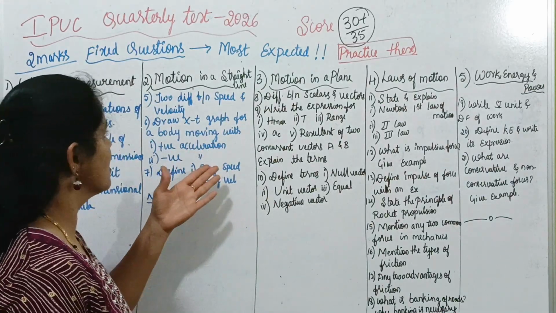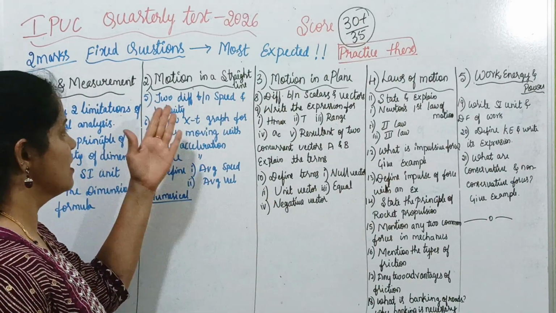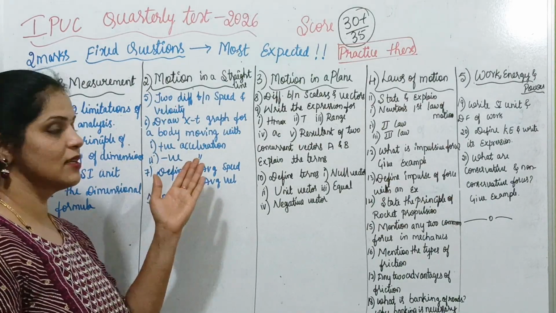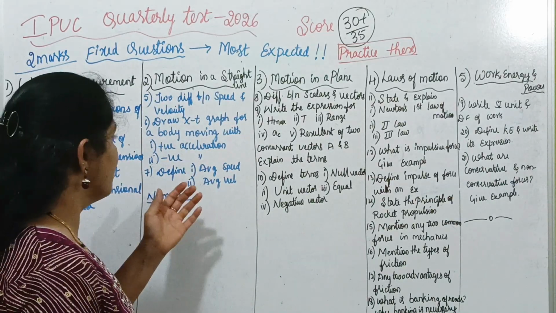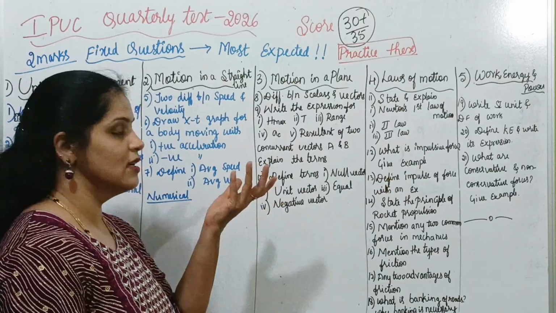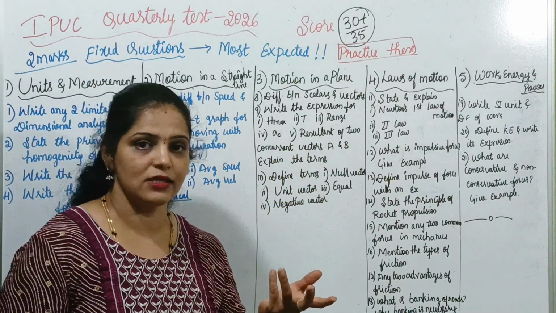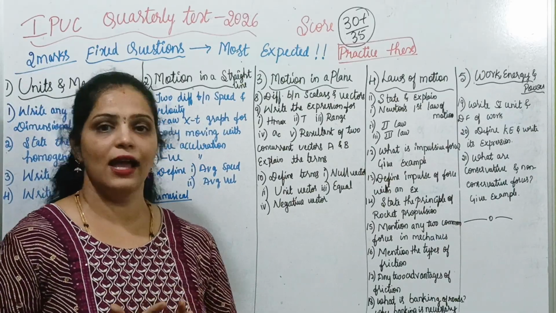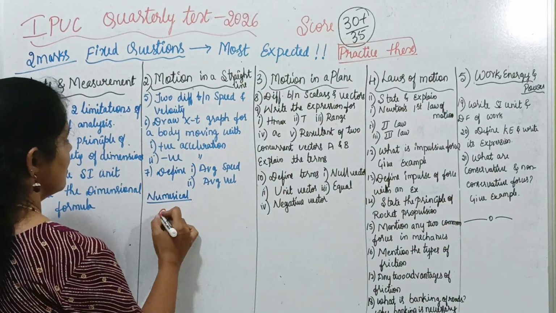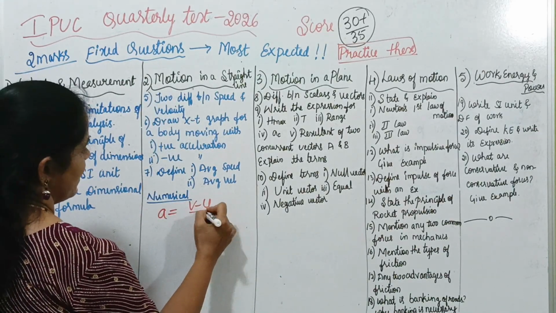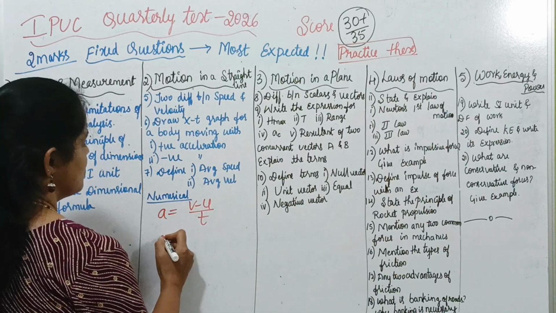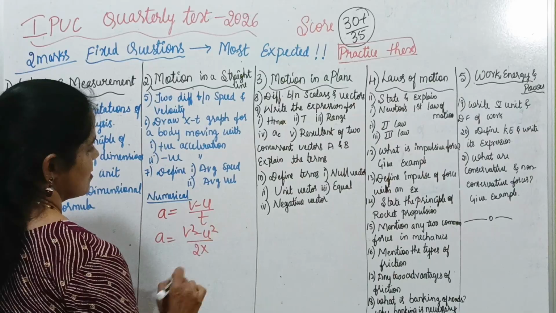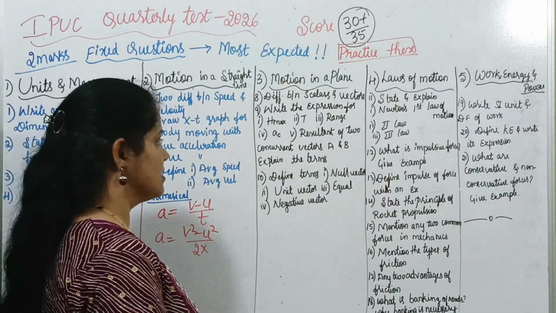In motion in a straight line: write the difference between speed and velocity. Draw the x-t graph for a body moving with positive acceleration and negative acceleration. Define average speed and average velocity. Also expect some numericals for 2 marks based on average speed or average velocity, or to find acceleration using the formula (v minus u) by t, or using the formula v squared minus u squared by 2x. So you can expect some numericals also.